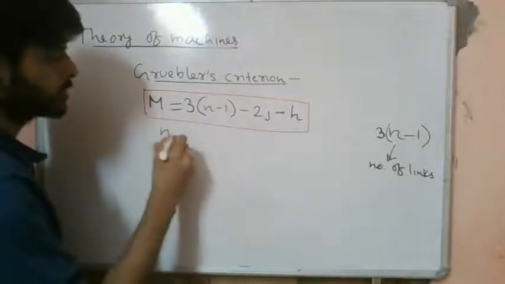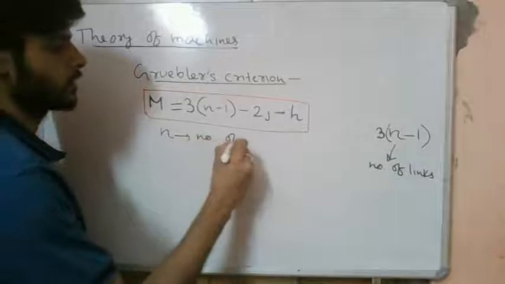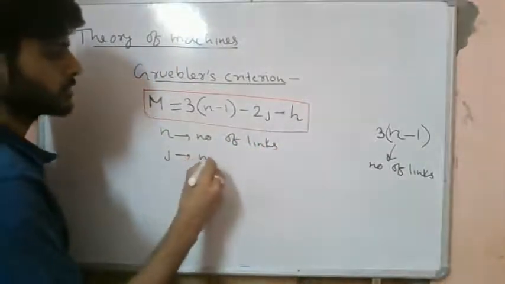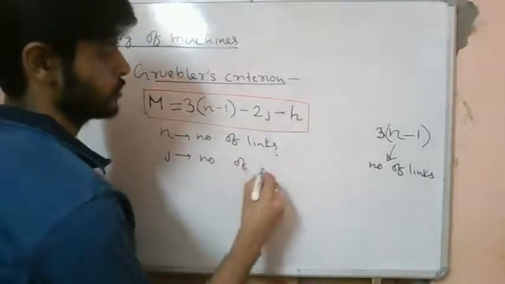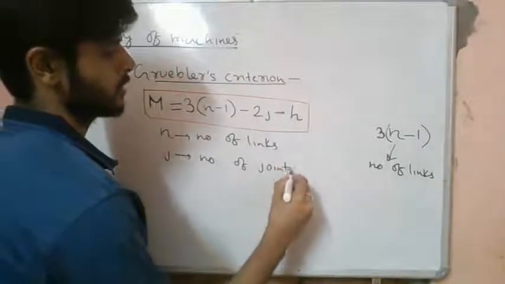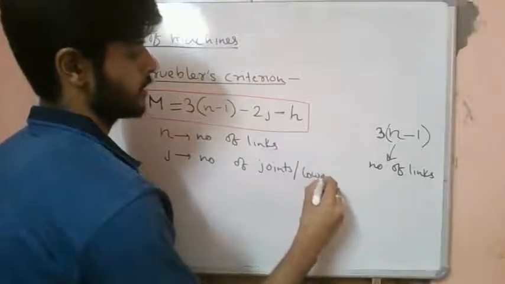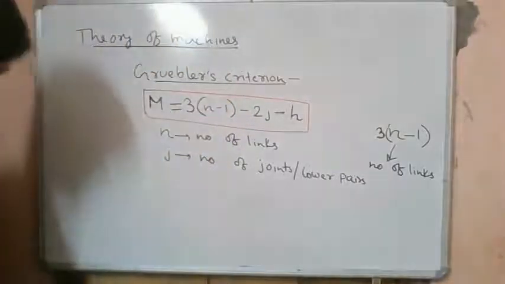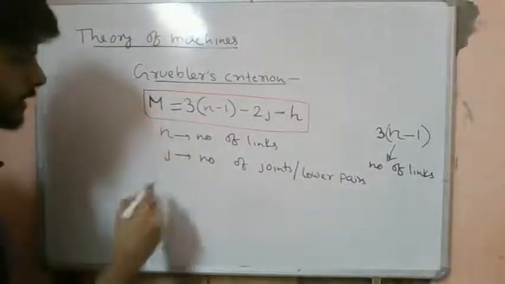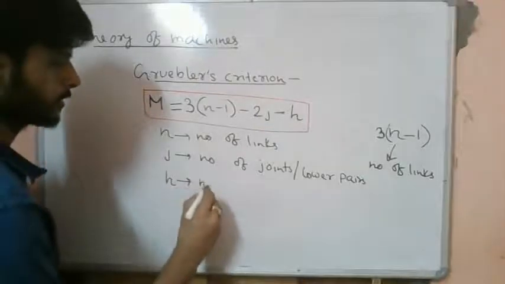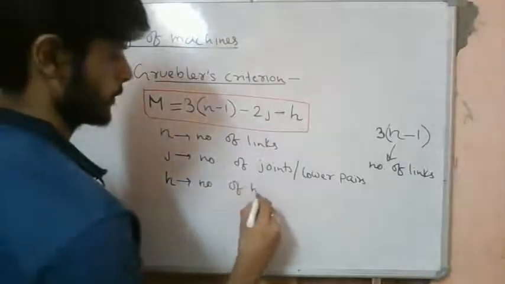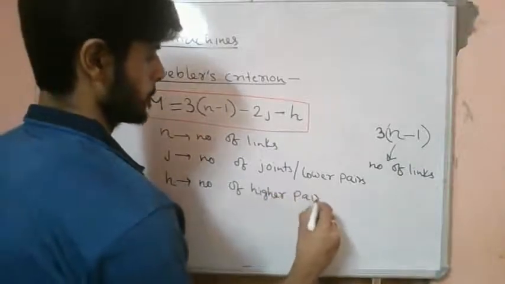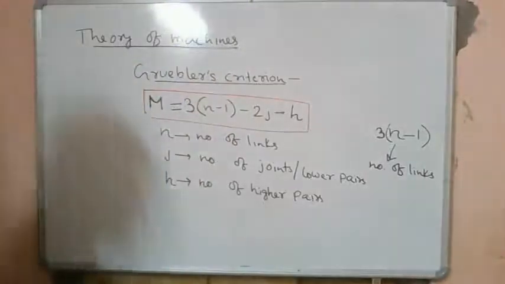So n is the number of links, j is the number of joints or lower pairs, and h is the number of higher pairs.